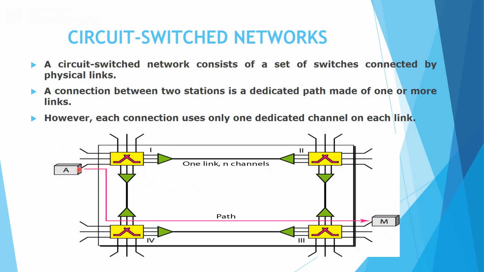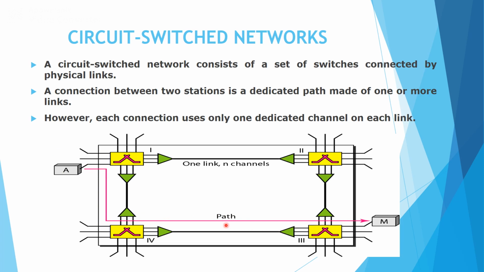Before sending the data from A to M, first we need to establish a dedicated path from sender to receiver. Suppose this path is established between A and M, now A can send the information or any data through this respective path.